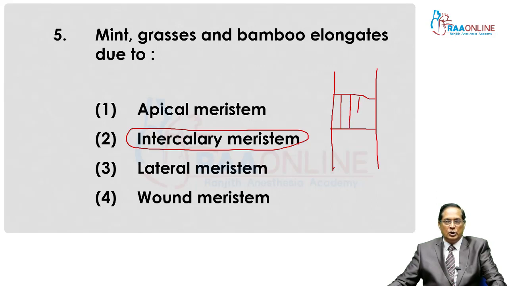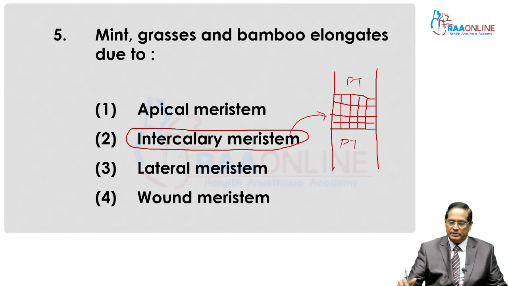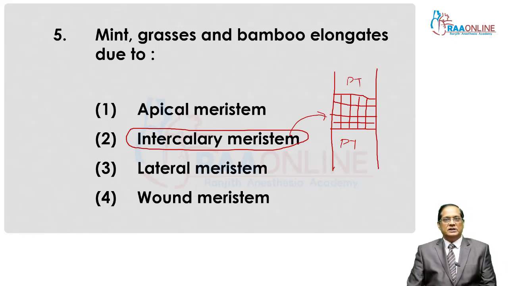Found in the nodal regions of some plants, not in all plants, and if these plants are cut, they grow again after some time because of the presence of intercalary meristem.